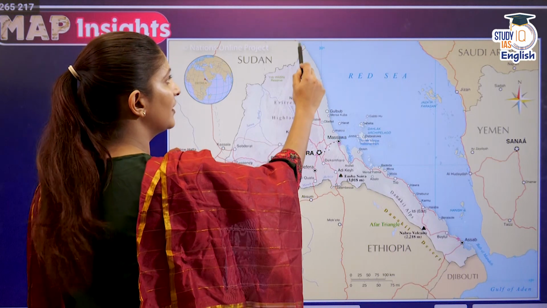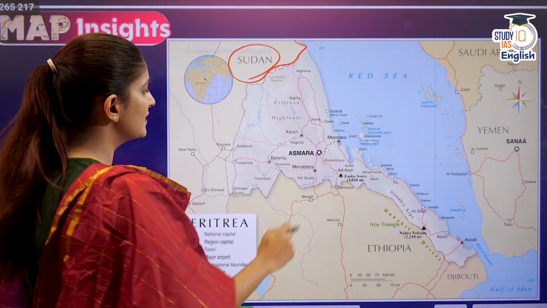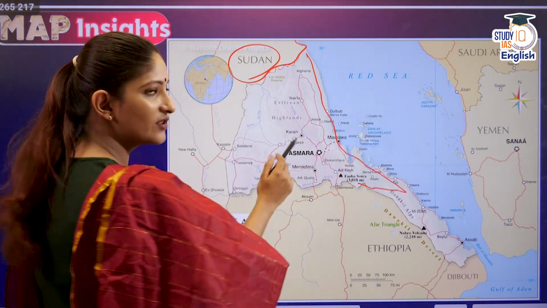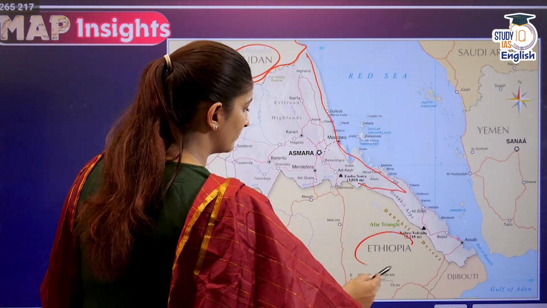As you see, Red Sea is beside me and here is Sudan. It has a boundary with the Red Sea. Then of course, here is Eritrea, right? Eritrea and Ethiopia, you must be remembering the Tigray region. And here is Ethiopia. Ethiopia does not have a border with the Red Sea. It now wants to have a port in the Red Sea. That is why this question has been asked. Ethiopia is trying to have a port. It is in talks with countries like Eritrea and Djibouti to lend them a port in exchange of something.